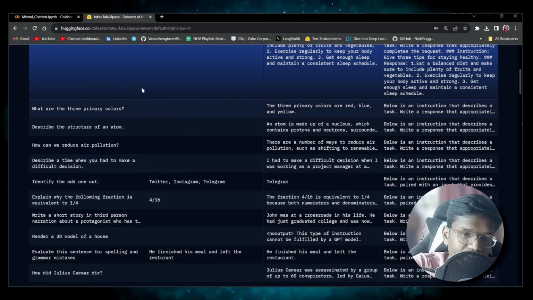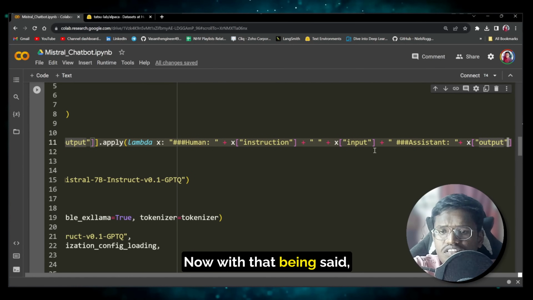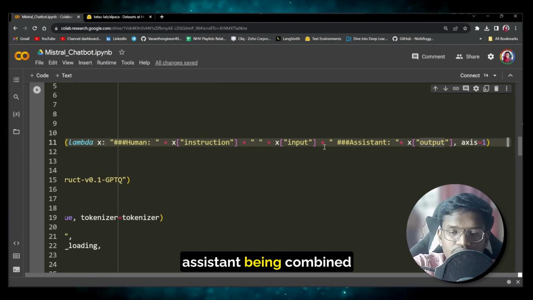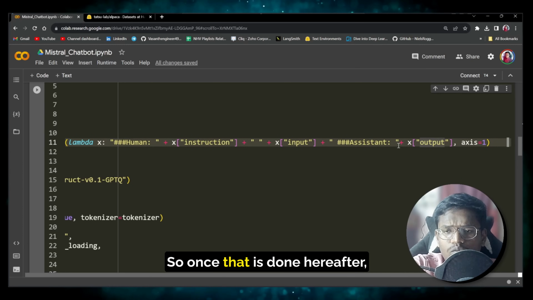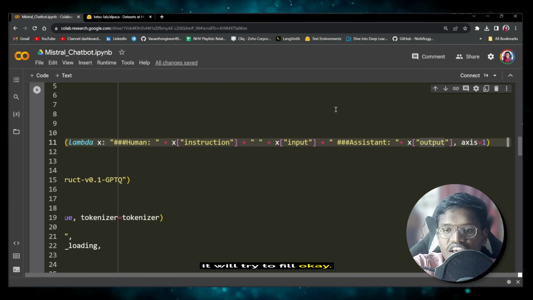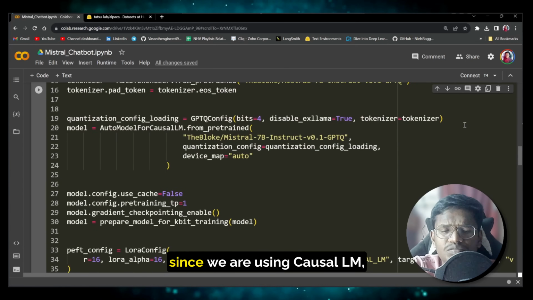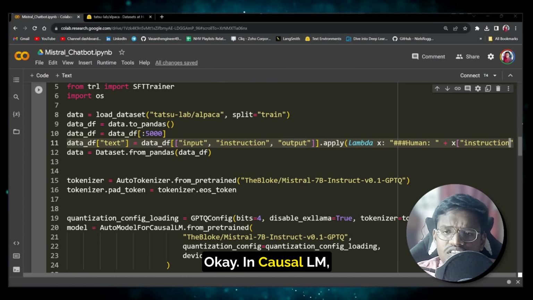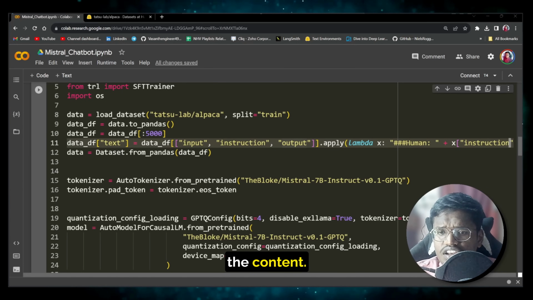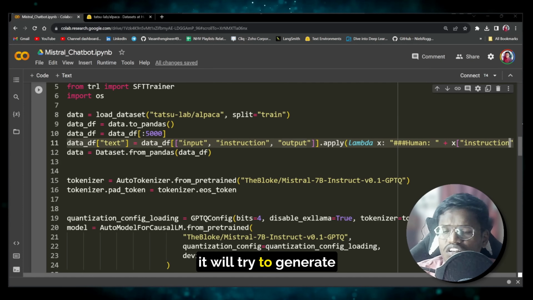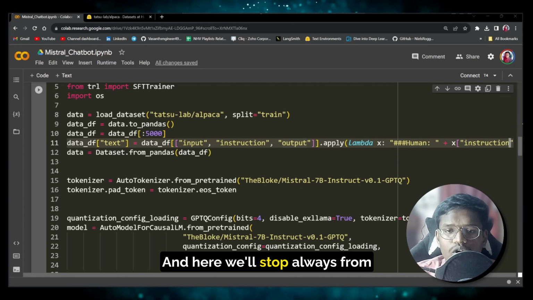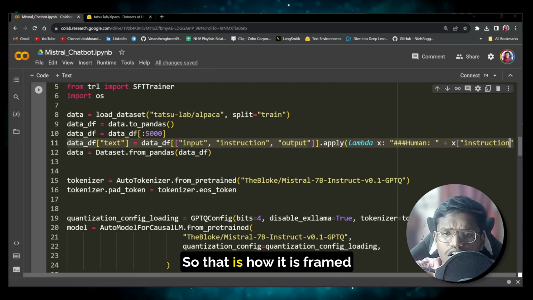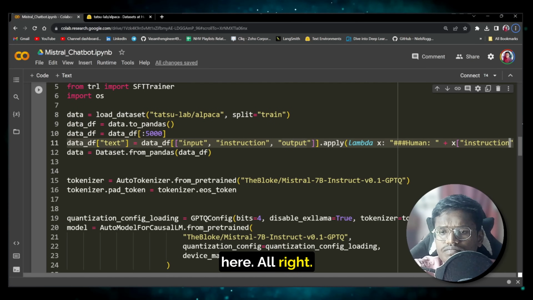Now with that being said, you will combine the instruction and input, followed by that you will have assistant combined with this. Once that is done, hereafter it will try to fill the output. Since we are using a causal LLM, there is no such thing as this being input and this being output. In a causal LLM it will always try to generate the content, so wherever you stop, it will try to generate from there, and here we always stop right after assistant, with one space. So that is how it is framed here.